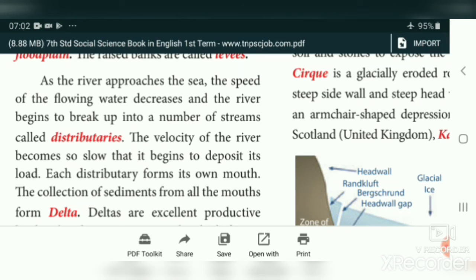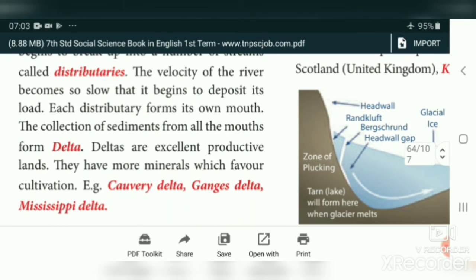A small water body is known as distributary. The velocity of the river becomes so slow that it begins to deposit its load. So the speed of the water becomes low, it begins to deposit its soil particles and other minerals. Each distributary forms its own mouth.